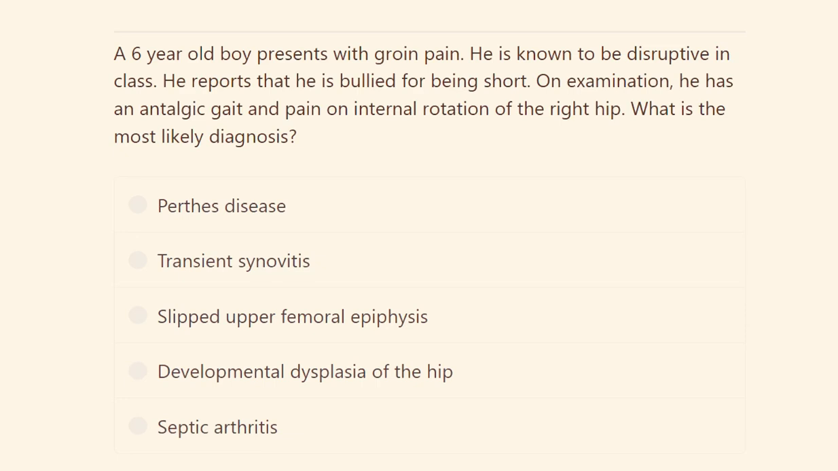A 6-year-old boy presents with groin pain. He is known to have disrupted class. He reports that he is bullied for being short. On examination, he has antalgic gait and pain on internal rotation of the right hip. What is the most likely diagnosis?